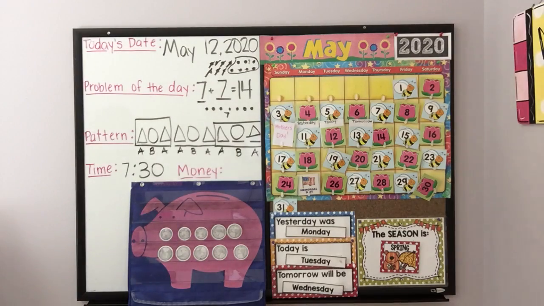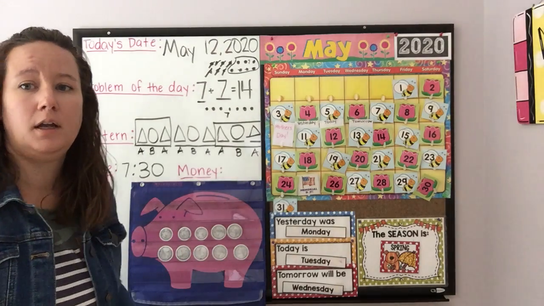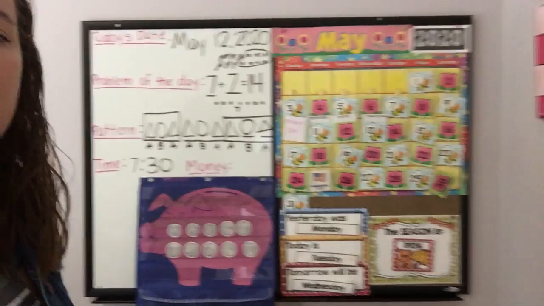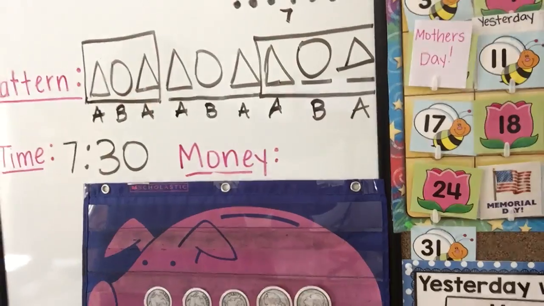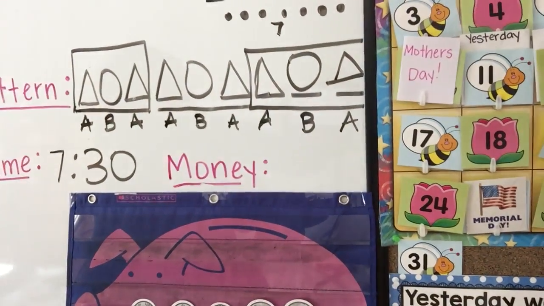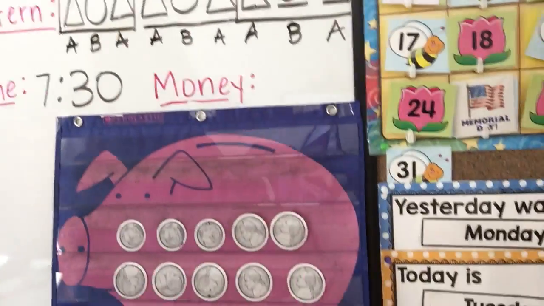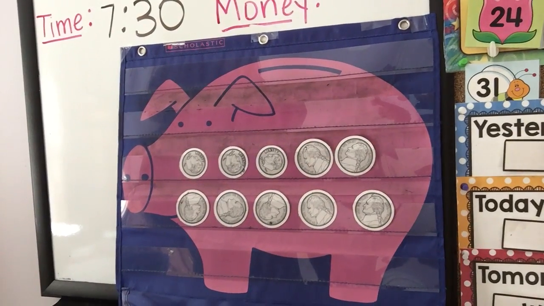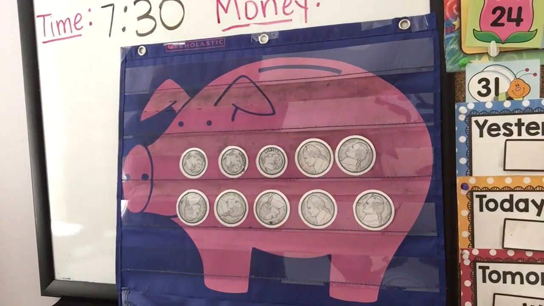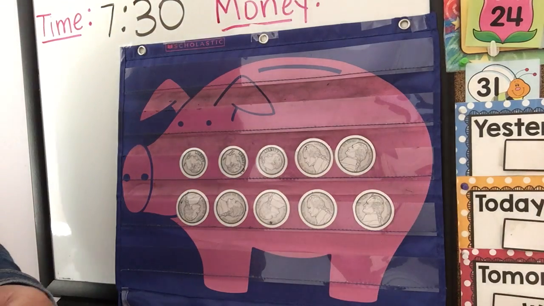All right, so I'm going to take this down because it's going to fall anyway. Let's look at our piggy bank. Let's look at our money. I'm going to bring you just a little bit closer so that it's easier for you to see what coins I have, because those are a little hard to tell the difference in when you're far away. Okay, so here is our piggy bank.